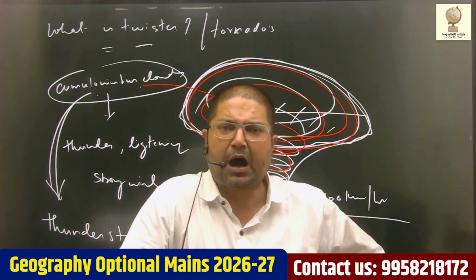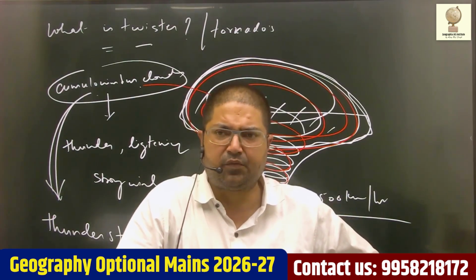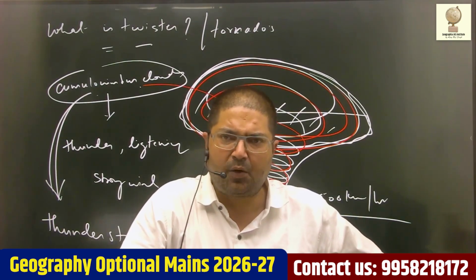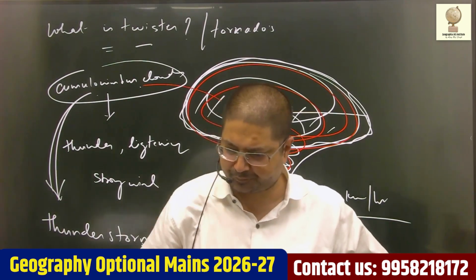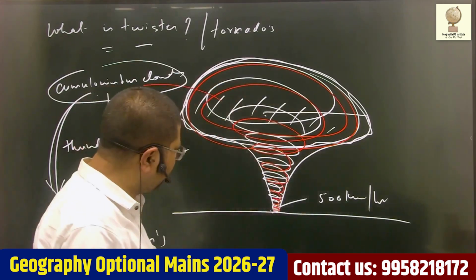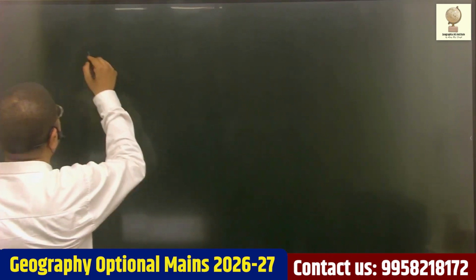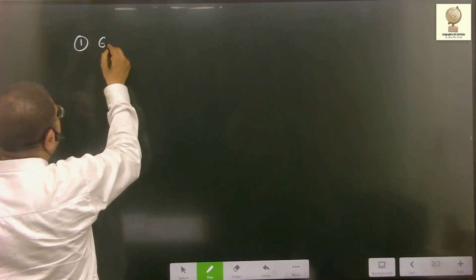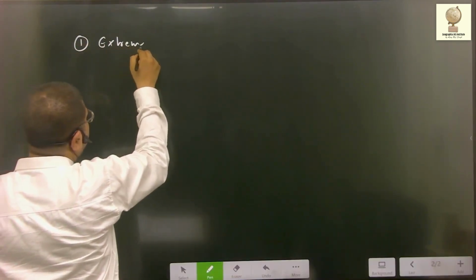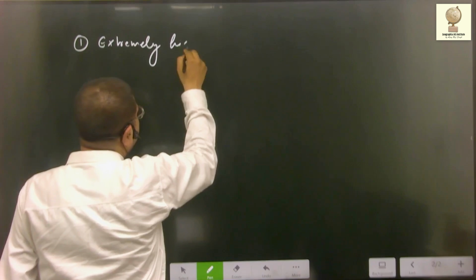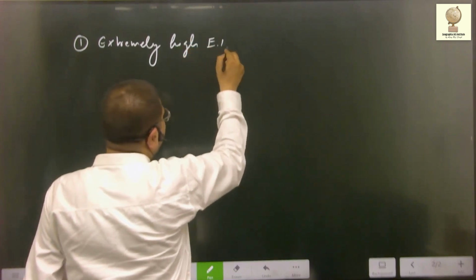Now, what are the conditions for the formation of twister and how actually it gets formed? Now, few conditions are required for the formation of twister. First, extremely high environmental lapse rate. That is rate of decrease of temperature in the environment with height.